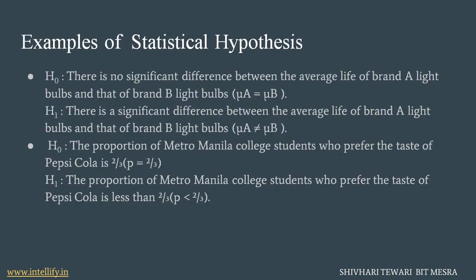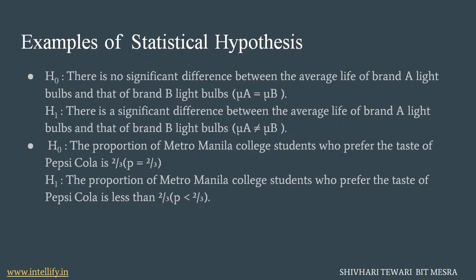So how is the person going to check? If the test of both bulbs started on the same day, and if brand B light bulb has a longer lifespan than brand A light bulb, that means its lifespan is more than brand A light bulb, that is, more than 1 day or 2 days or 1 week. In that case only we can say that there is a significant difference between the average life of brand A light bulb and brand B light bulb.